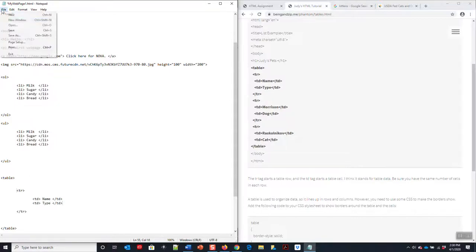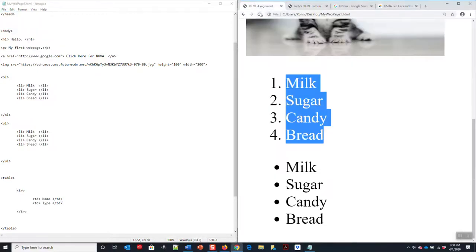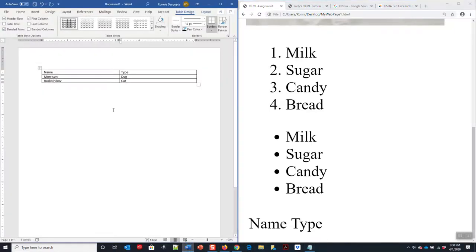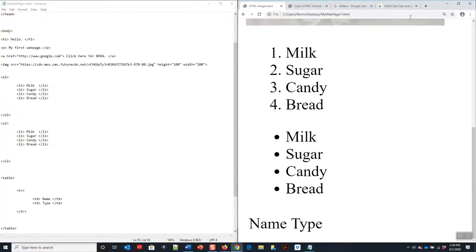I'm going to save it, just like so, and I'm going to refresh it. Notice the table shows name and type. Now it's not showing the borders, but it's showing name and type.